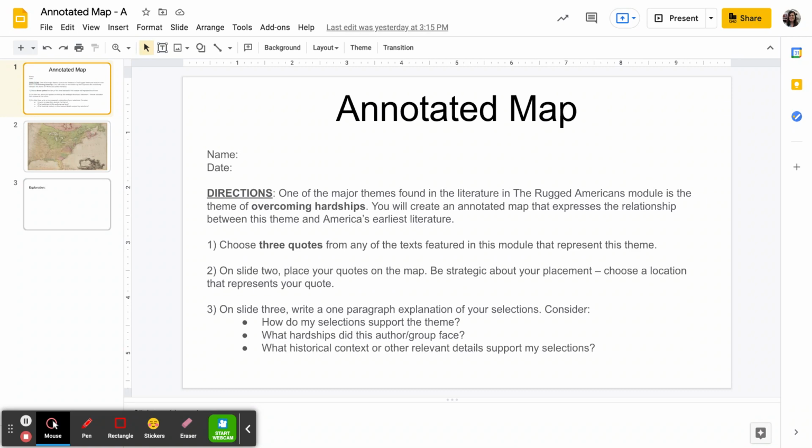It doesn't have to be the whole story, just a little blurb, a paragraph of that text that you think shows the character or the group of people who overcame hardships. 3 quotes.